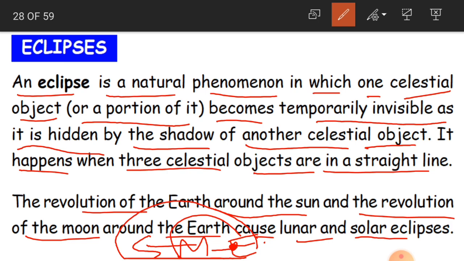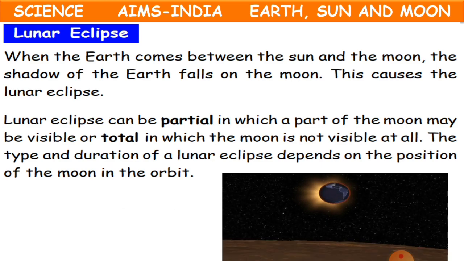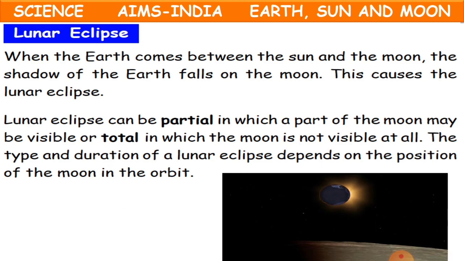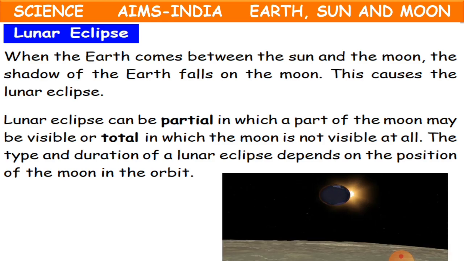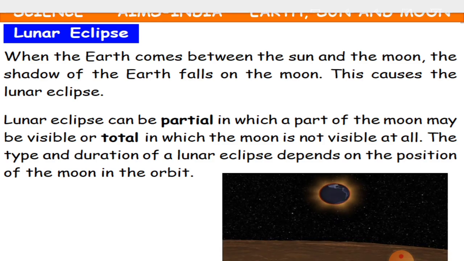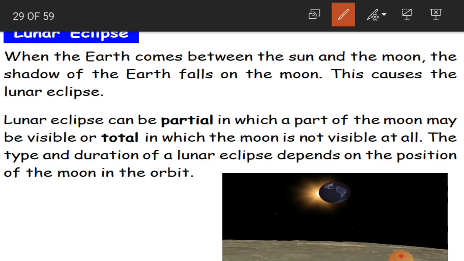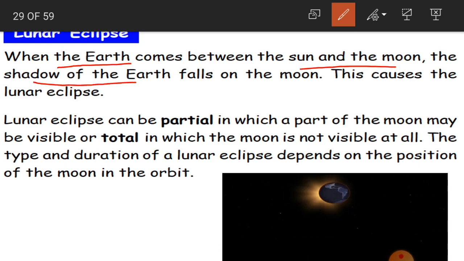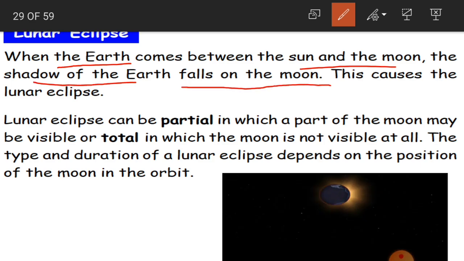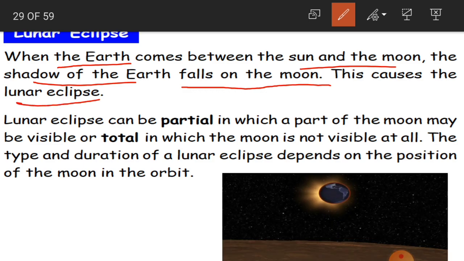If the eclipse is of the moon, then we call it a lunar eclipse. If the eclipse is of the sun, then we call it a solar eclipse. Clear, children? Now see here, this is about lunar eclipse. So what is happening here? When the earth comes between the sun and the moon, the shadow of the earth falls on the moon. This causes the lunar eclipse.